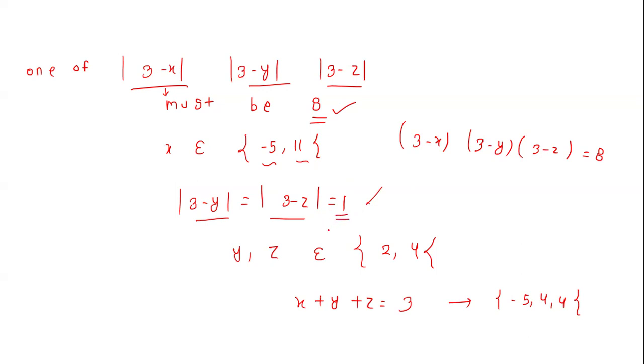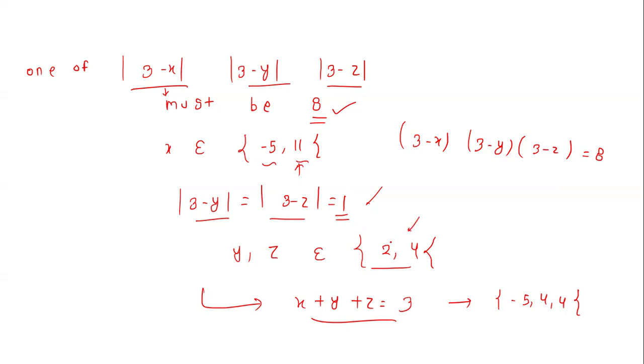What are the different possibilities of y and z for mod of 3 minus y or mod of 3 minus z to be 1? y can take 2 and 4 for mod of 3 minus y to be 1, and z can also take 2 and 4. But now let's go back to the condition that the sum is equal to 3. Can we take x value 11?